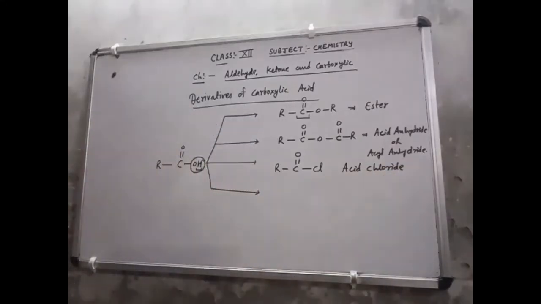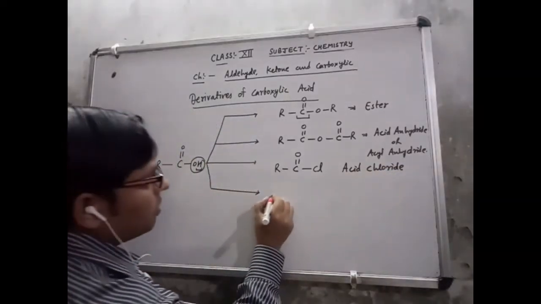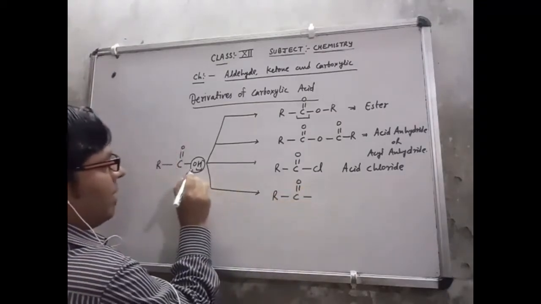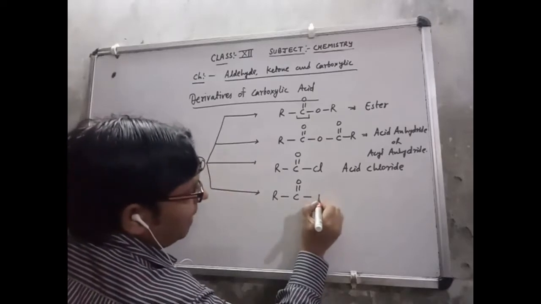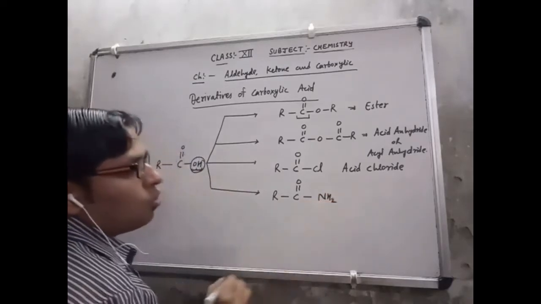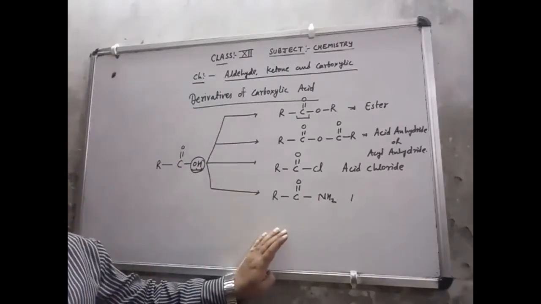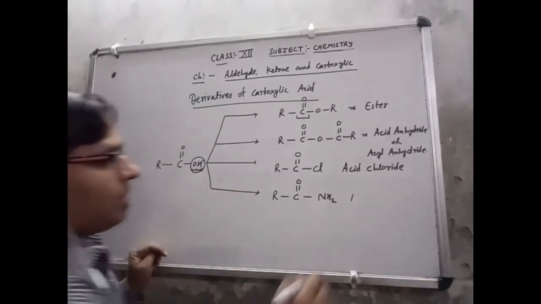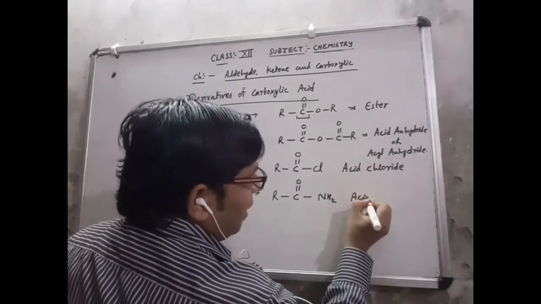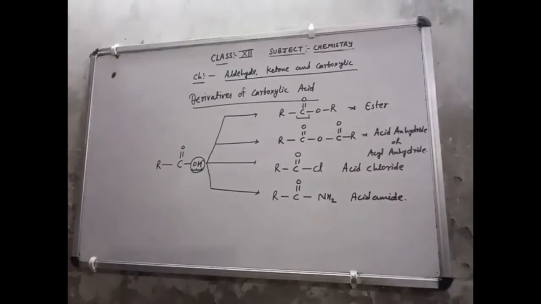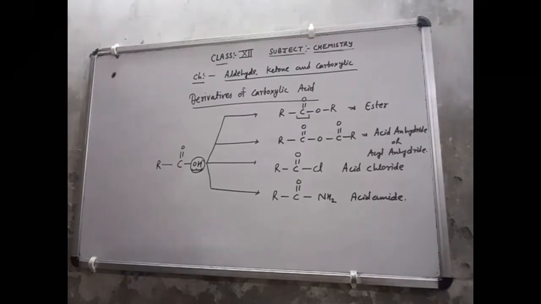Now the next derivative: R single bond C double bond O, and in place of this OH I apply NH2. This is the amide group, acid amide, because the CONH2 group is the amide group.